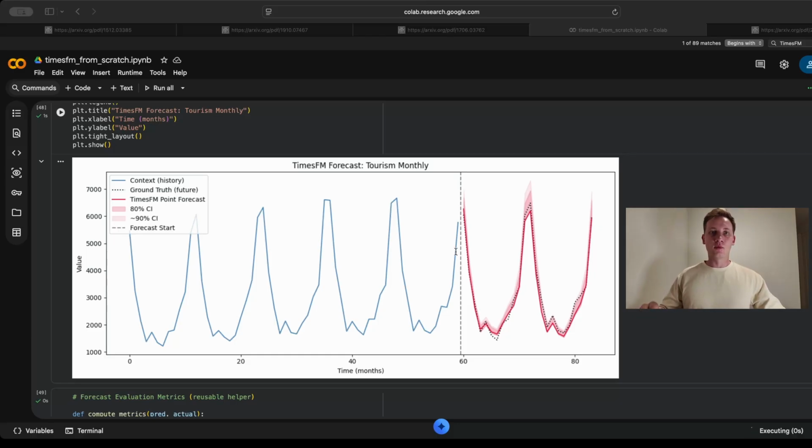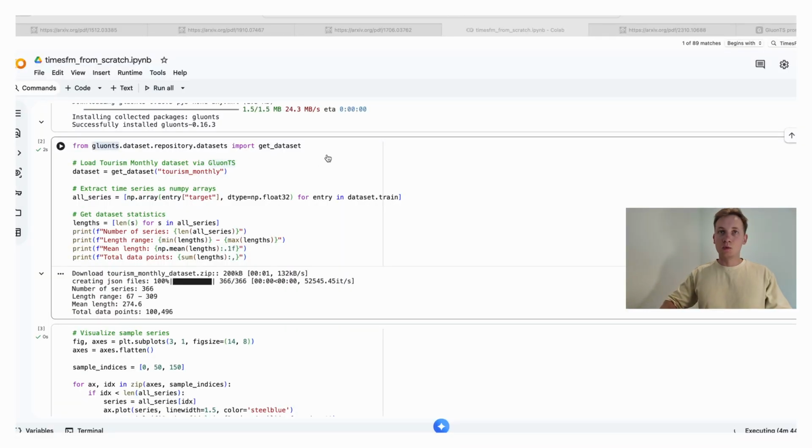By the end, you will have written the patching, the attention, the normalization, the loss function from scratch, and you will have watched it learn. We start with the data.